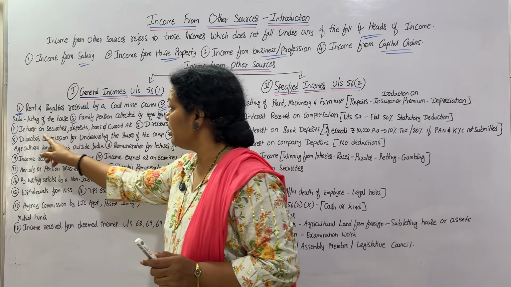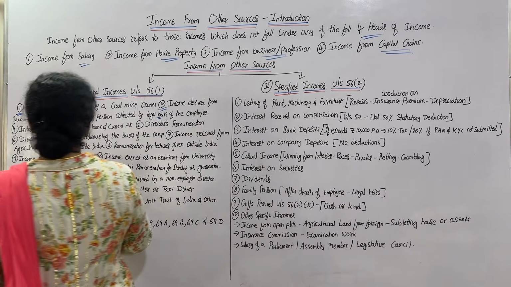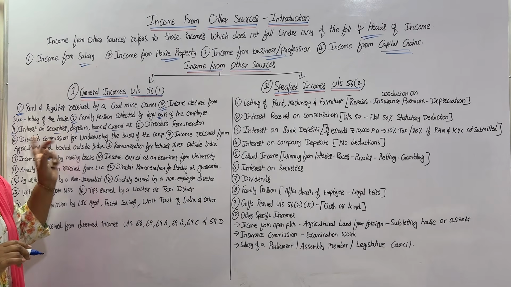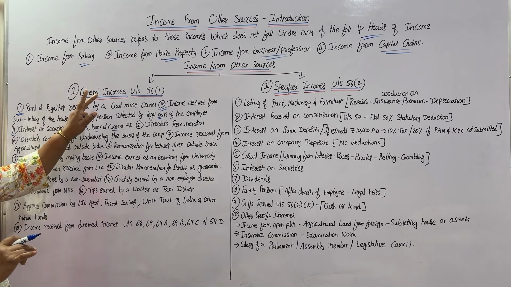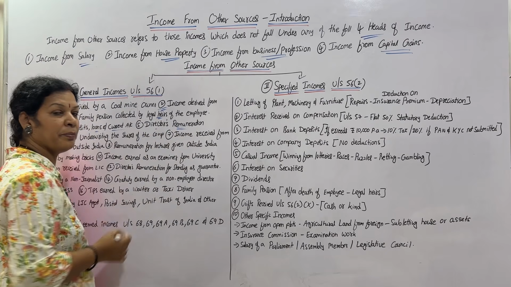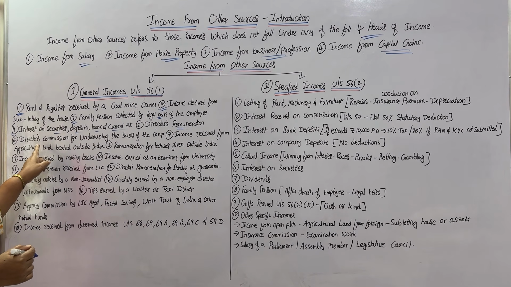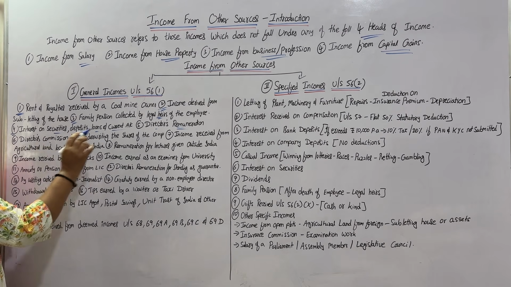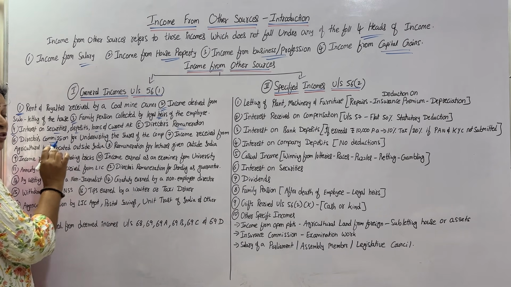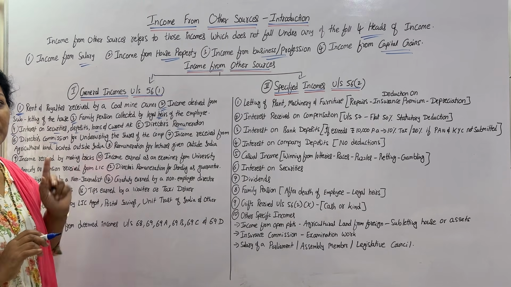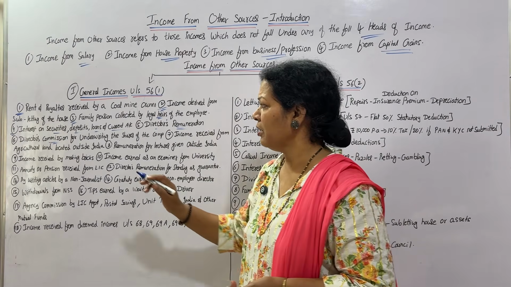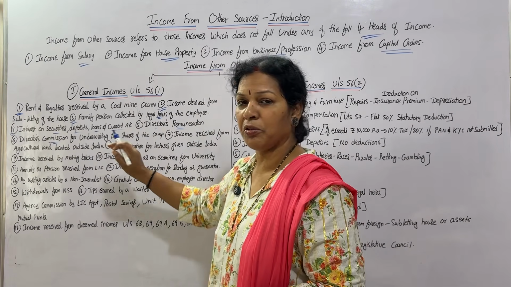Next, the fourth point is interest on securities, deposits, loans, current account, anything. This is also income from other sources as per the general income. Next, related to directors: directors' remuneration means salary, and then directors' commission, a commission for underwriting the shares of the company. If they receive any commission, that is also general income.